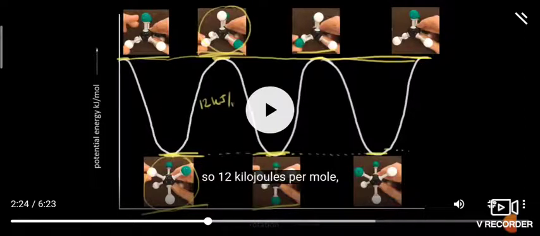In staggered conformation, the electron clouds of the carbon-hydrogen bonds are as far apart as possible. So it has minimum repulsive forces, minimum energy and maximum stability.